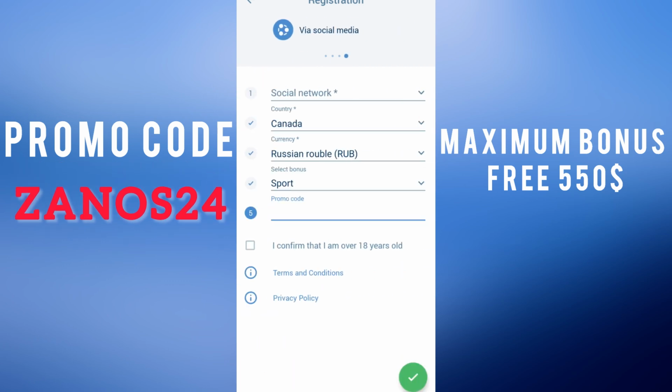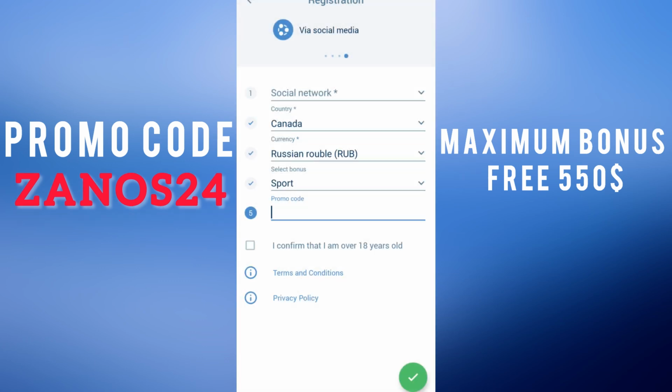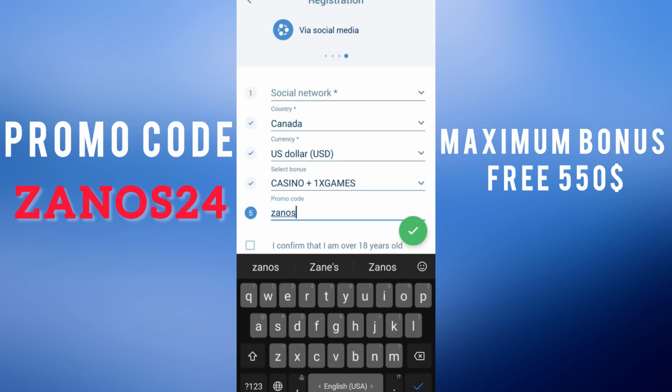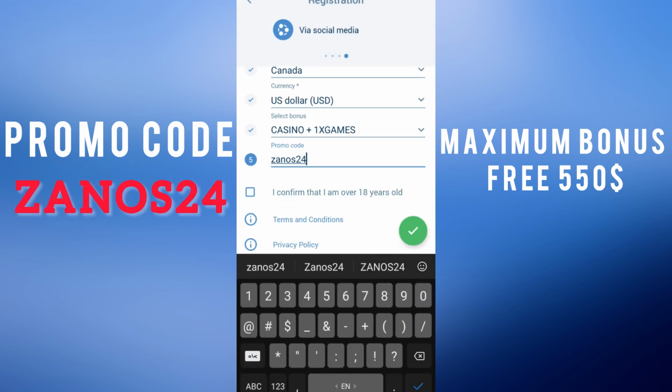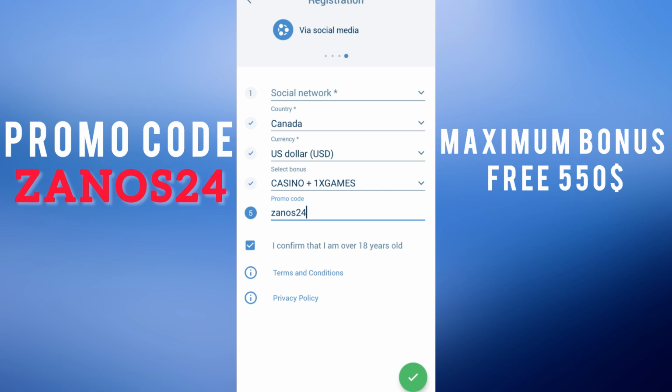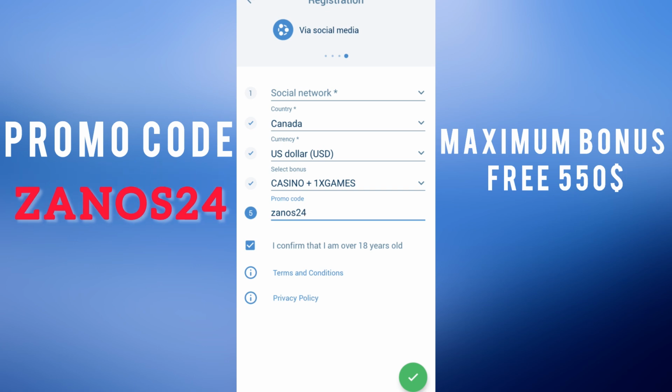Final step, via social media. Choose your social network, current country, current value US dollar, select your bonus, and enter your promo code, ZANOS24. Next, tap on the green check mark and you will see on your screen actual login and password. I recommend you to change it or screenshot this so you don't lose your big bonus.